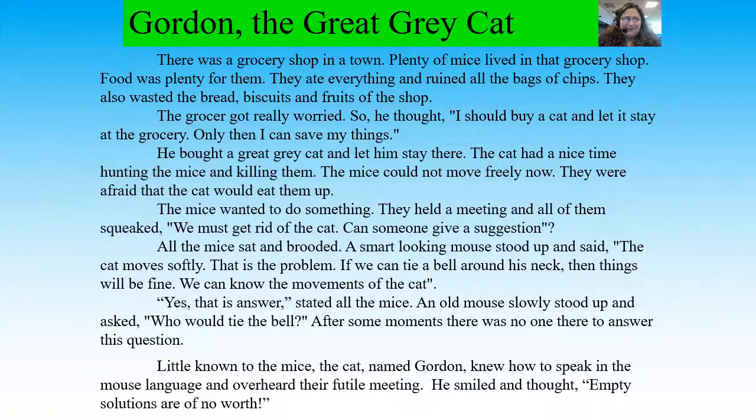The cat had a nice time hunting the mice and killing them. The mice could not move freely now. They were afraid that the cat would eat them up. The mice wanted to do something. They held a meeting and all of them squeaked, "We must get rid of the cat. Can someone give a suggestion?" All of the mice sat and brooded. A smart-looking mouse stood up and said, "The cat moves softly. That is the problem. If we can tie a bell around his neck, then things will be fine. We can know the movements of the cat." "Yes, that is the answer," stated all of the mice.